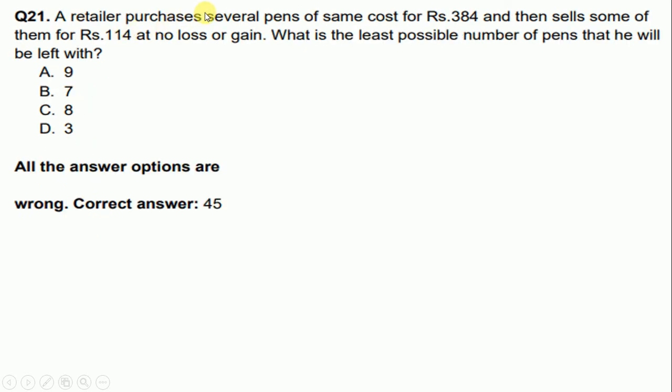A retailer purchases several pens of the same cost for rupees 384 and then sells some of them for rupees 114 at no loss or gain. What is the least possible number of the pens that he will be left with? So correct answer is 45.